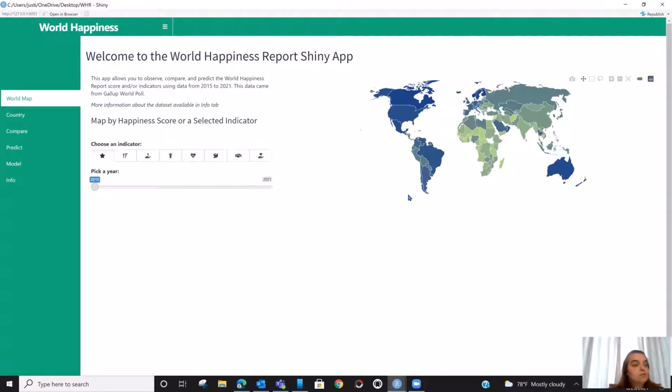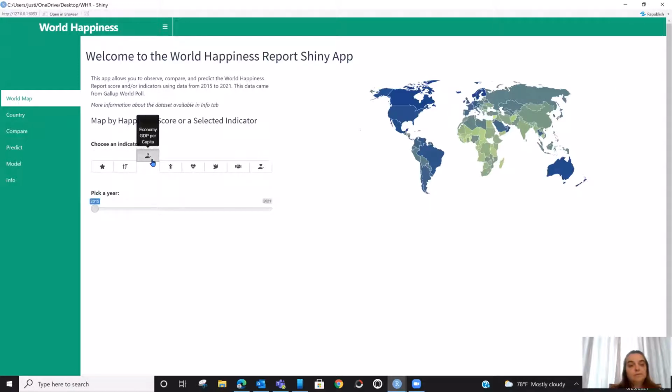You will notice that as you hover over each indicator, we have designed them to have the same descriptions. This gives a user a quick reference to each of the icons. Please note as you select different indicators that some countries appear to be missing. These are countries that do not have any data for that indicator or year. For example, economy.